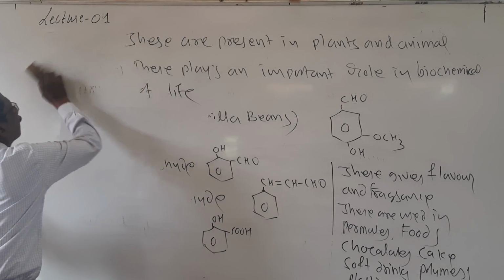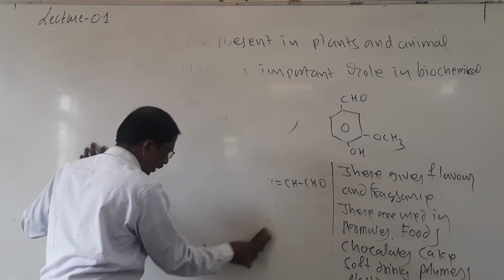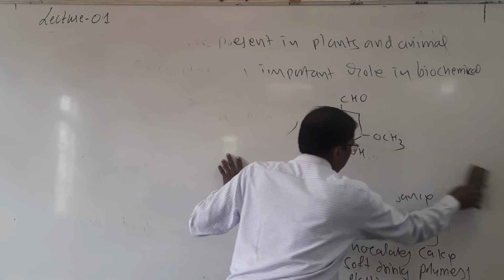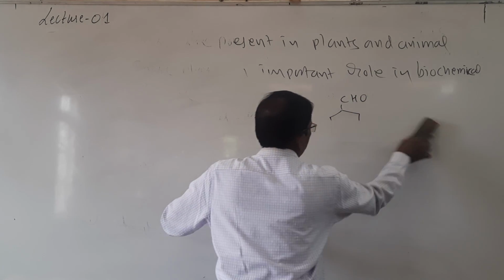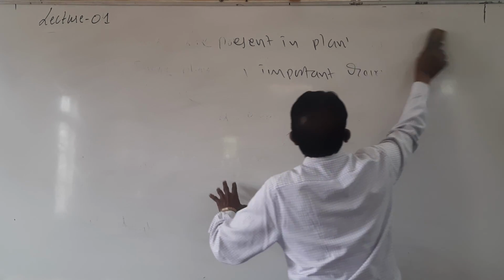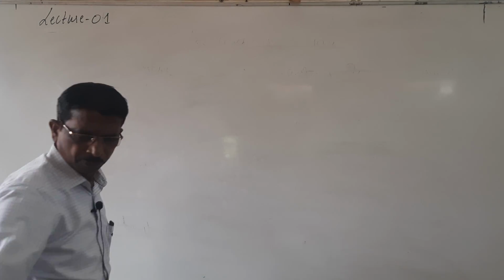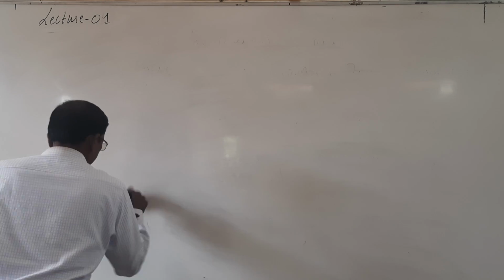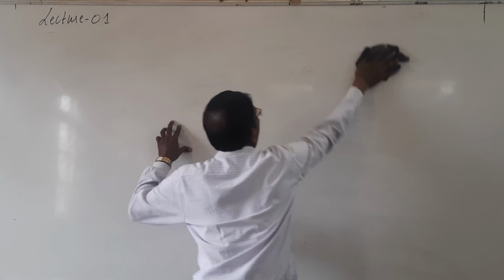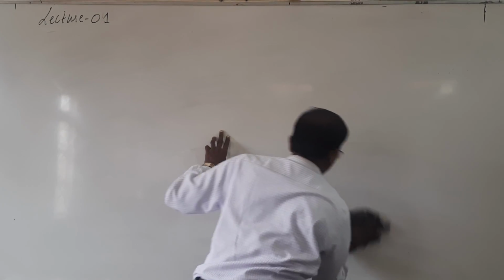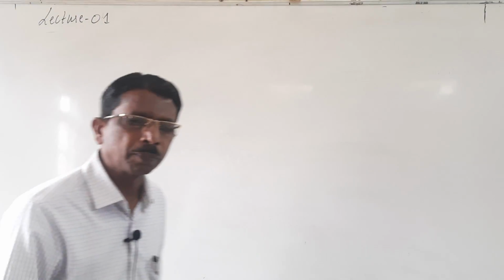Then nomenclature. Again, there are two types of naming the organic compounds, aldehydes and ketones. So one is the common system and another one is the IUPAC system. Common system and IUPAC system.